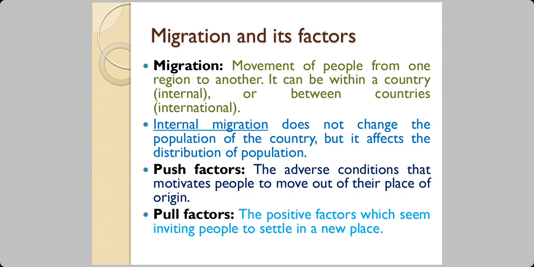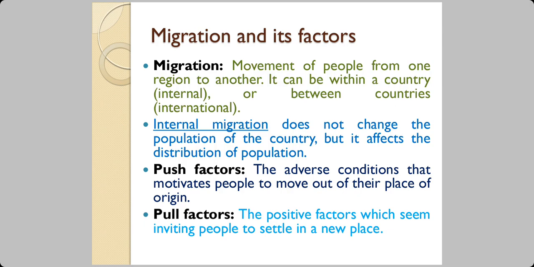Now, internal migration naturally does not change the population of the country, but it does affect the distribution of population. Some skilled person from X area has gone to Y area. So Y area has become richer in skilled persons, and X area has become poorer in skilled persons.